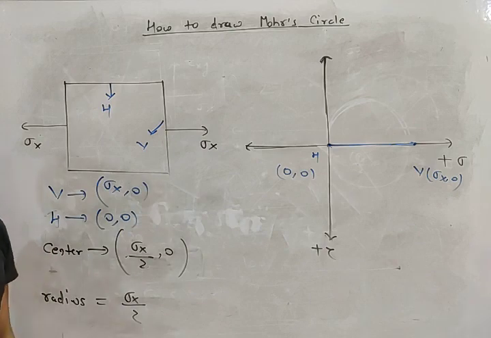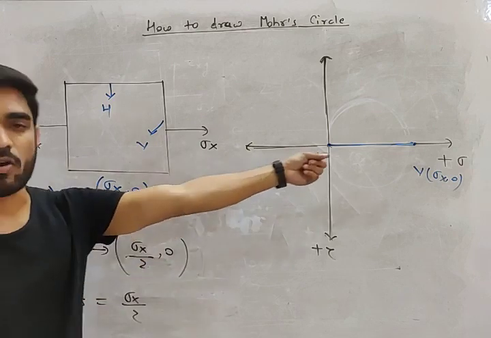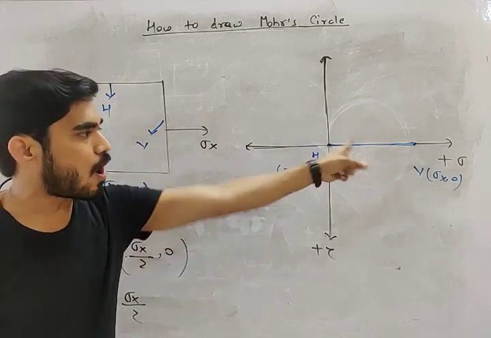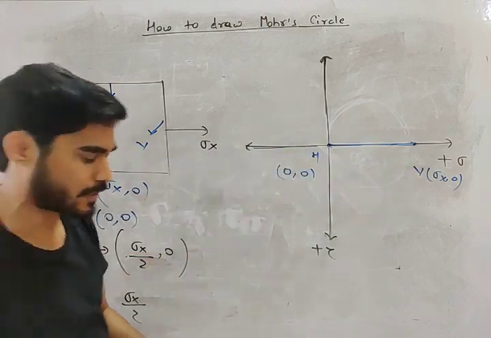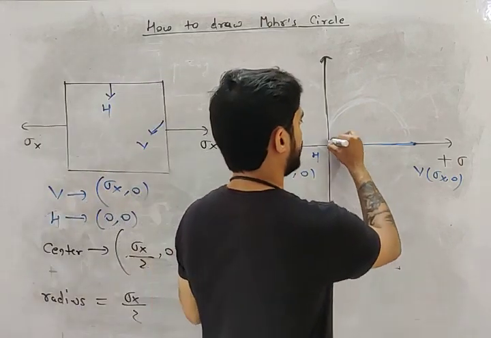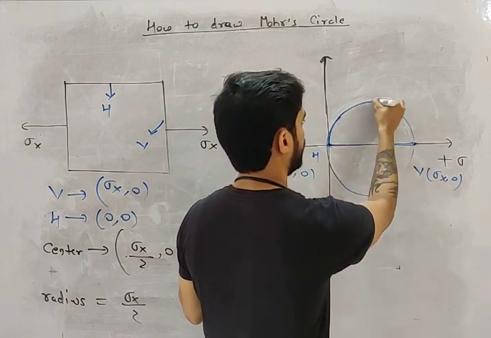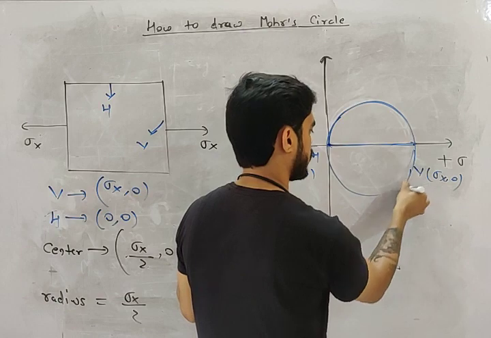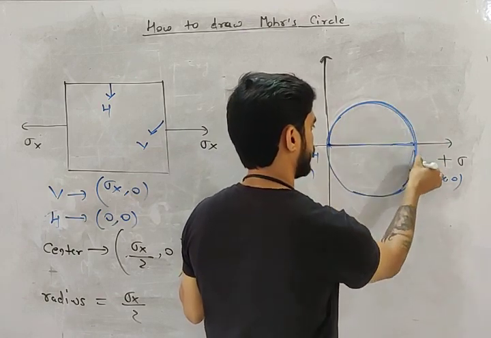This line is the diameter of the Mohr circle. Once you get the diameter of the Mohr circle, then you can easily draw the Mohr circle. This will be the Mohr circle, my friend.